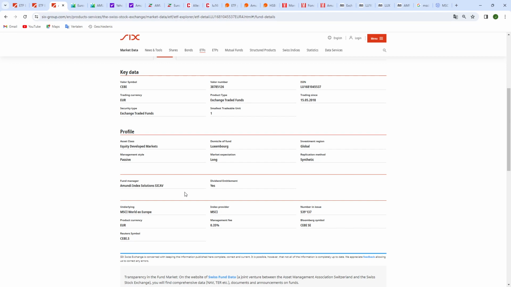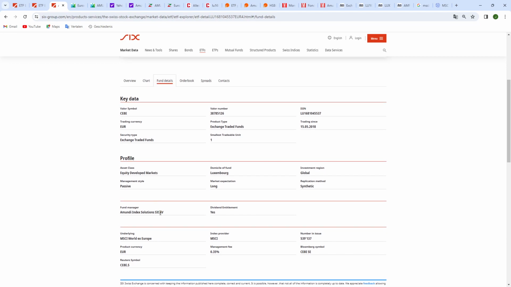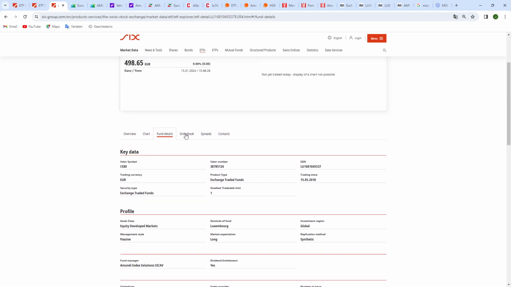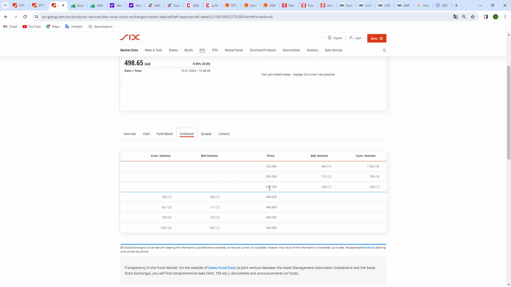This is the index that it tracks, the MSCI World ex Europe, and the management fee is 0.35. So that's the total expense ratio, the TER, 0.35. Then you have the order book. Once again, the price for the people that want to buy it and that want to sell it, and the bid volume is the people that want to buy it. So there is a spread of 1 point. How much is it now?